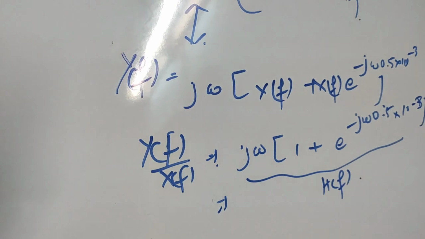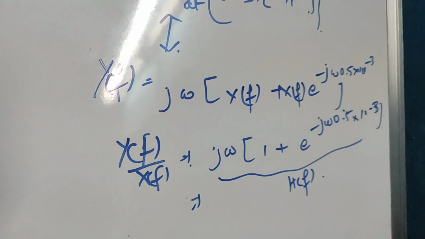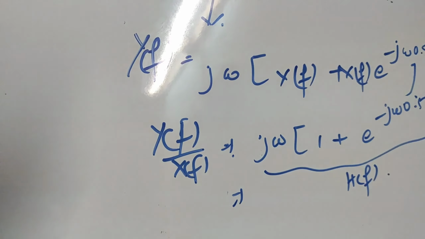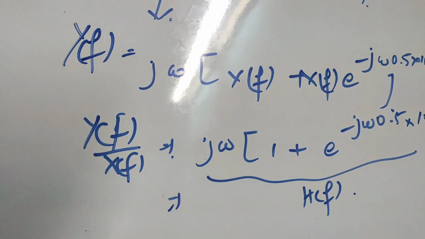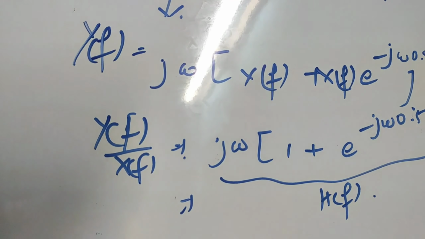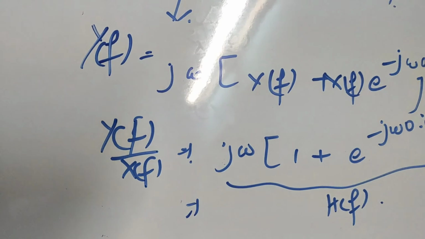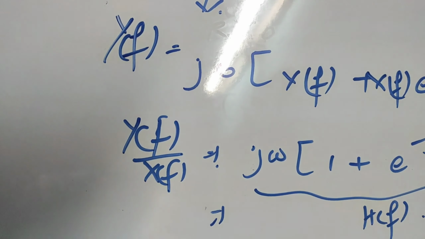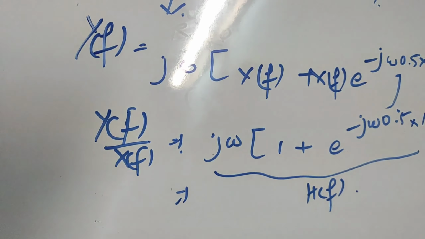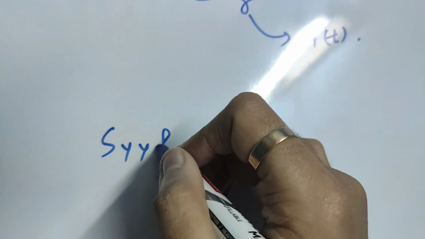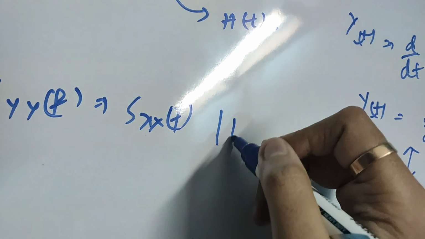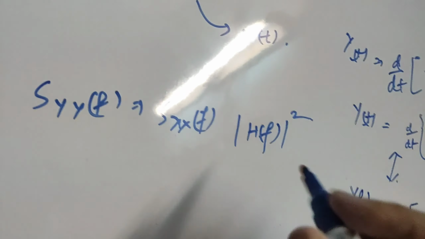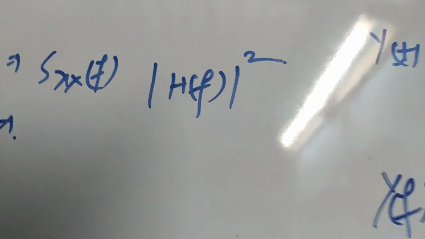So now we have got h of f. Now we know that for an LTI system, if the input is a random process, then the output power spectral density will be nothing but the input power spectral density multiplied by the magnitude of the frequency response squared. So the relation will be S YY of f, that is the power spectral density, is equal to S XX of f into magnitude of h of f the whole square. So now we need mod of h of f the whole square.